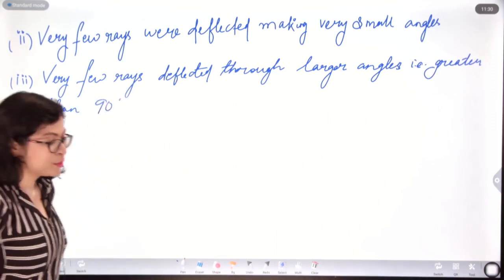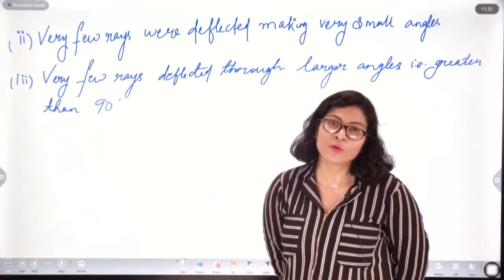So, these were the observations that Rutherford found carrying out the gold foil experiment.